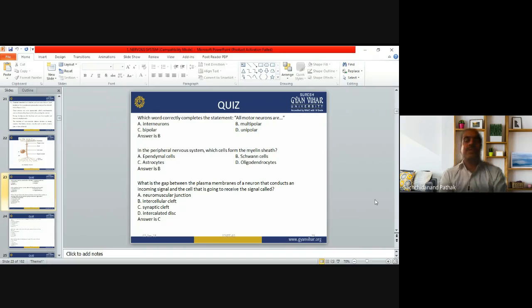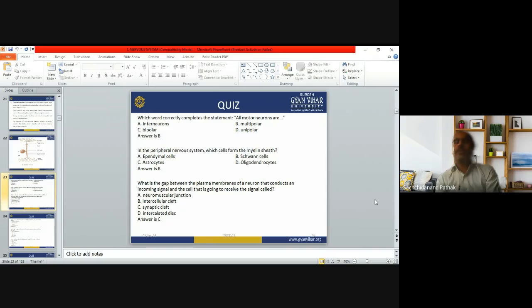Come to question number two. In the peripheral nervous system, which cells form the myelin sheath? That means we are talking about the PNS. I already explained that the nervous system is divided into two parts: central nervous system and peripheral nervous system. The central nervous system has the brain and spinal cord. The peripheral nervous system has the autonomic and somatic.